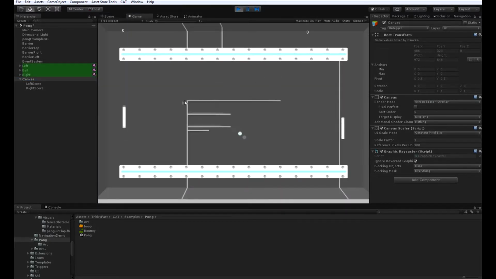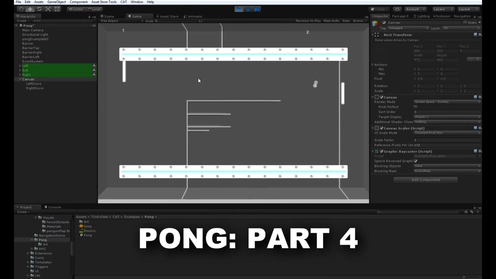You can see the score is updating. Yep, now it's 1-1. There you have it, Pong. In this video, we learned how to create a UI that is bound to values on the ball to track score. Throughout the series on creating Pong, we've also learned about state machines, values, data binding, and triggers.